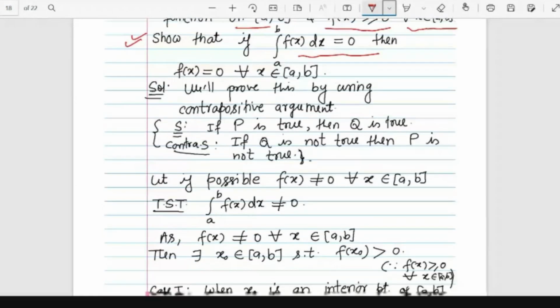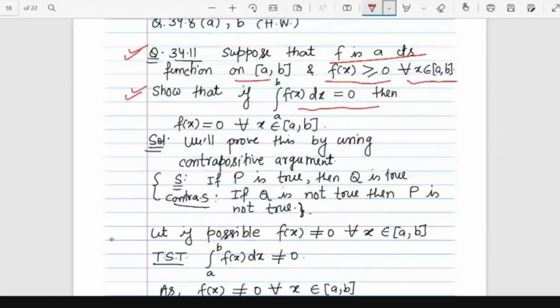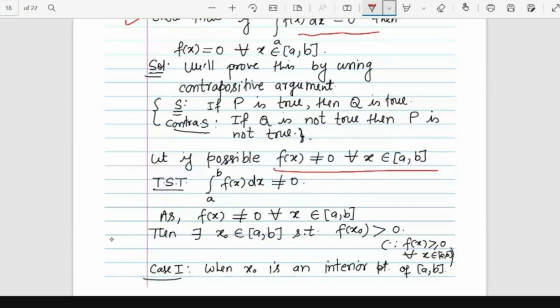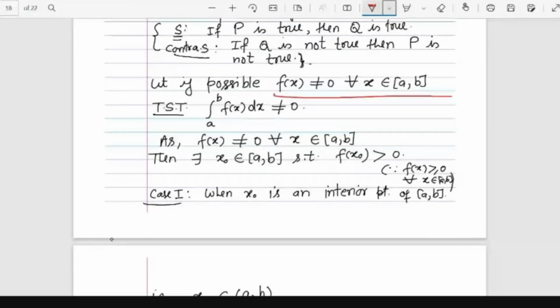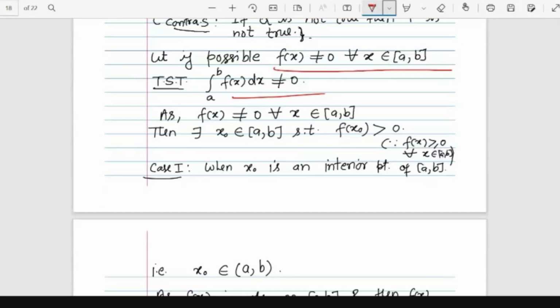So we just prove it by using the contrapositive argument. If f(x) is not 0 for all x in [a,b], then there exists some point in the interval [a,b] for which f(x) is not 0. Then the integral will also be not 0. So we prove it in that way. We'll show that this integral will also be not 0. I'm not going to prove it. You can just try this proof by using the contrapositive argument.